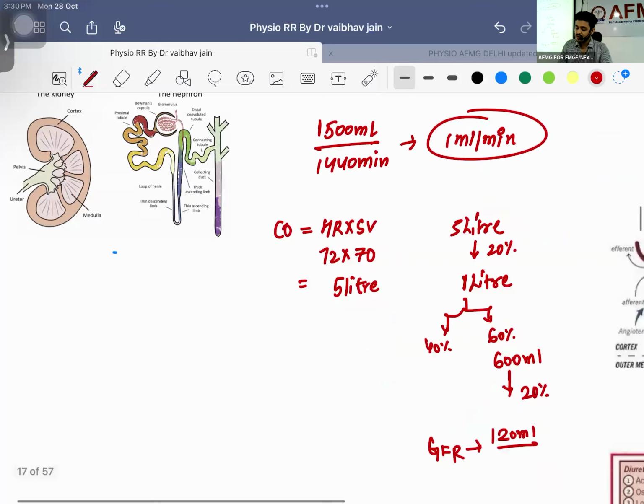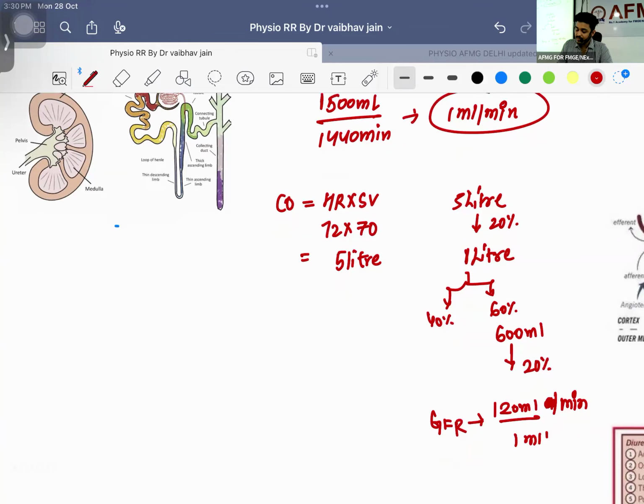And how much is going to the kidney? 120 ml per minute is the GFR. Out of that, only 1 ml will be urine. What happens to the 119 ml? It will be getting reabsorbed. Let's try to understand what are the different pumps that we are having and how it is getting reabsorbed.